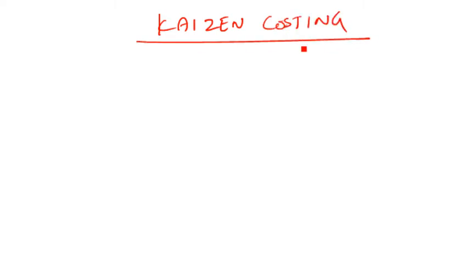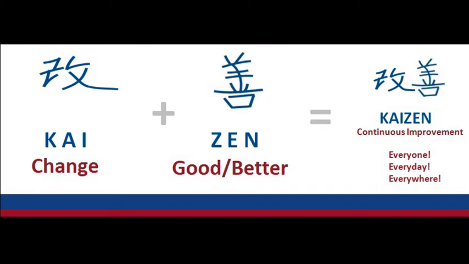First, let's try to understand what this Kaizen costing is. Let's start with the name and what Kaizen means. Have a look at this slide. As you can see, Kai means change, Zen means good or better. That is how the name has come, and we can call Kaizen continuous improvement. To put it simply, that's what this topic means. Kaizen costing: continuous improvement. Everyone, every day, everywhere.